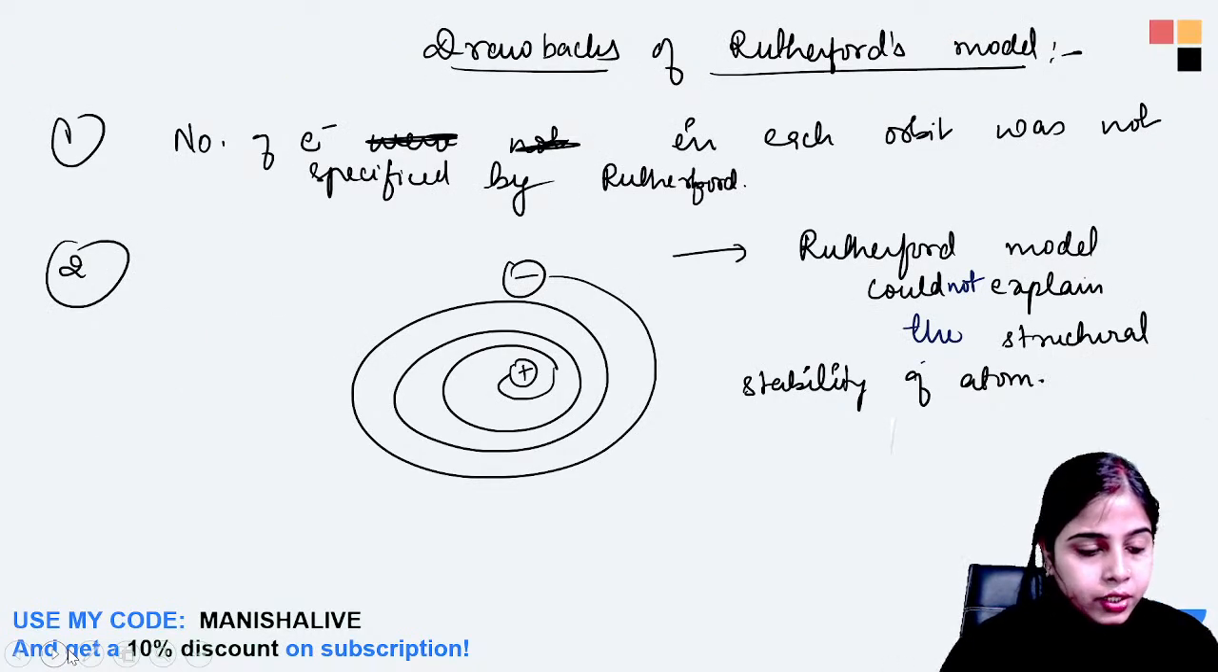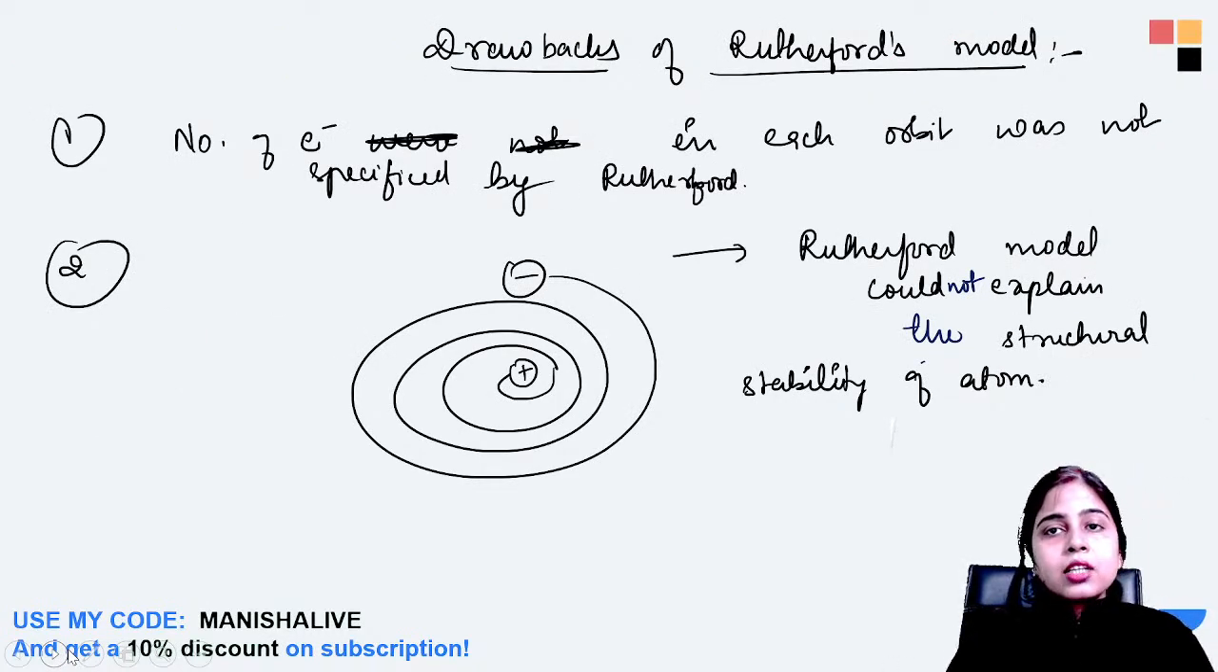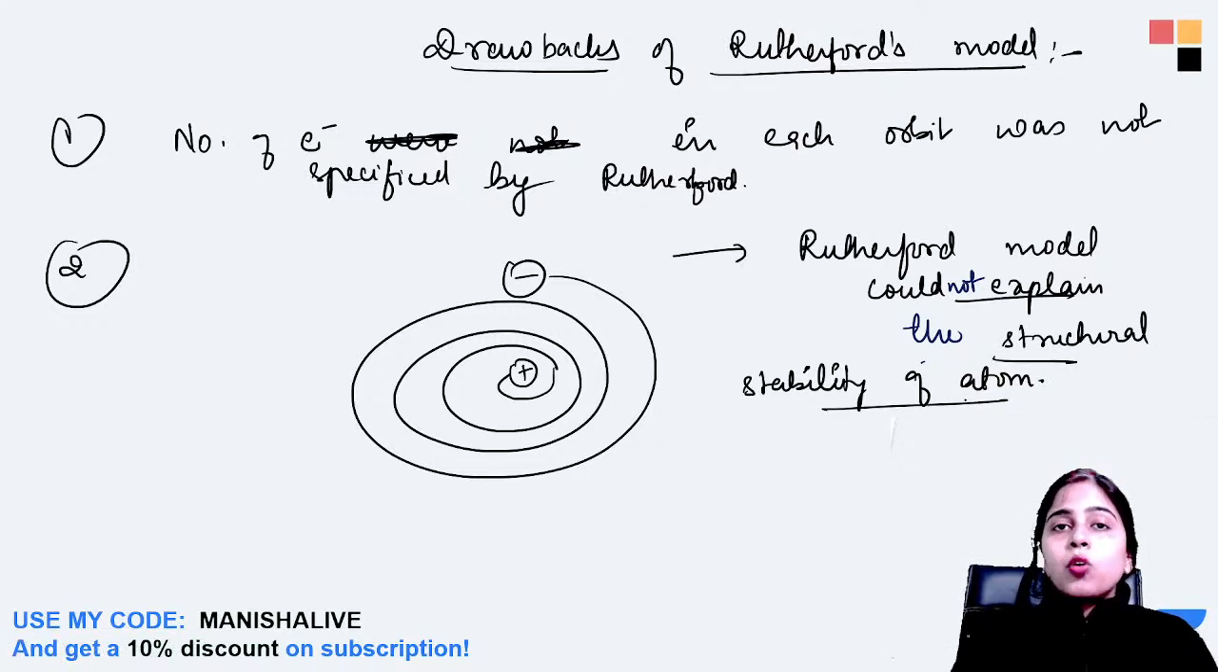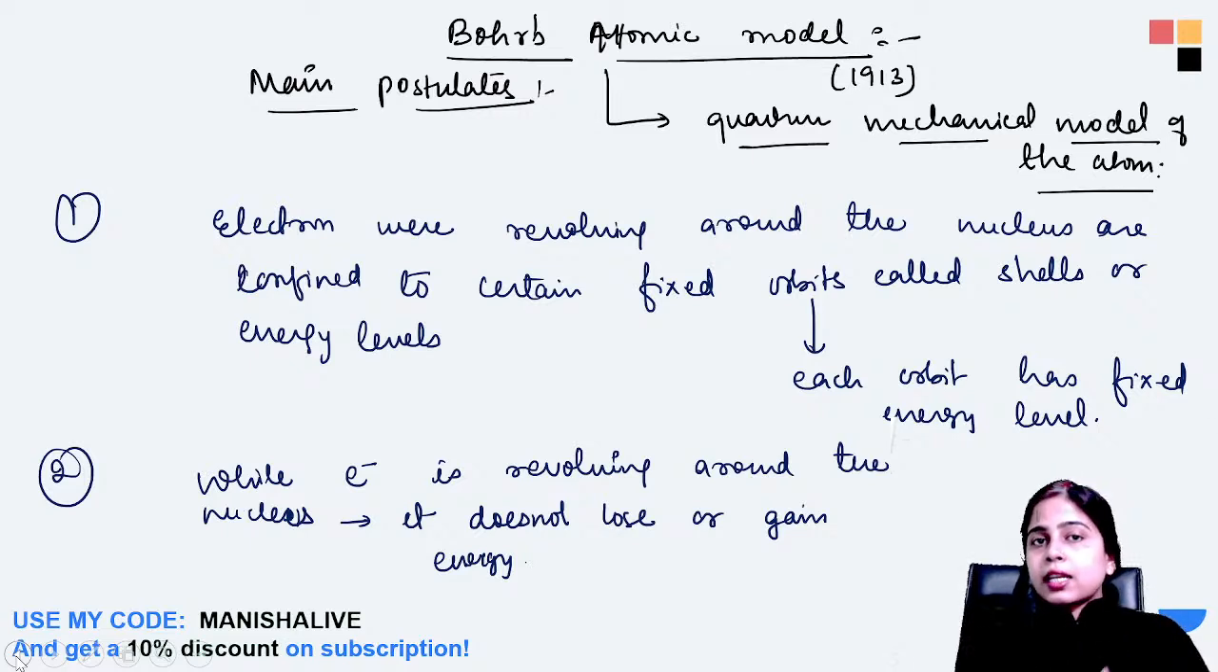Okay Avinash, very good. So we also discussed the drawbacks of the Rutherford model. The Rutherford model could not explain the structural stability of the atom: why the structure of the atom was so stable, why we are able to see matter and all, why the atom is existing like this. These things were not explained by the Rutherford model, and hence his model was discarded.